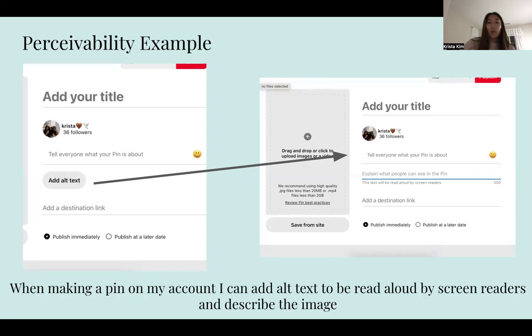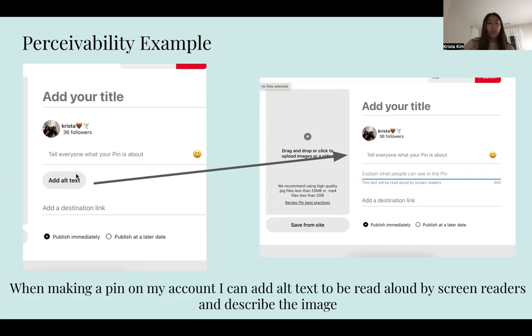While Pinterest supports alt text for images and is compatible with screen readers, it does not consistently encourage users to add meaningful descriptions for the pins they upload. Since users are not required to add these features, those who aren't aware of how to make their pin accessible won't add alt text. This can make it difficult for visually impaired users relying on screen readers to fully understand the content of many pins. Pinterest can fix this by encouraging users to use alt text for every single image.